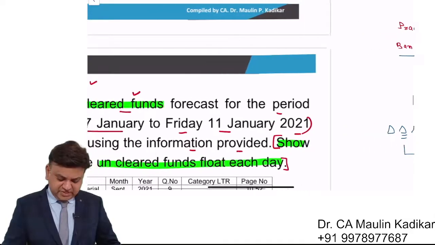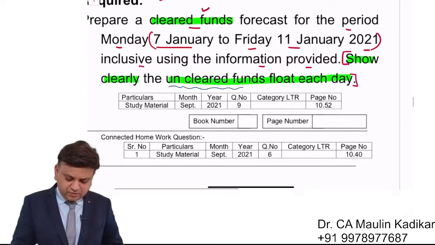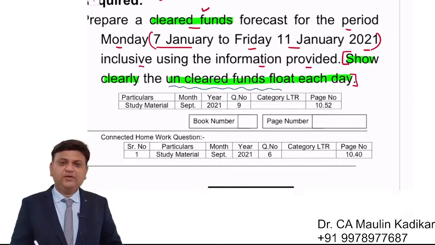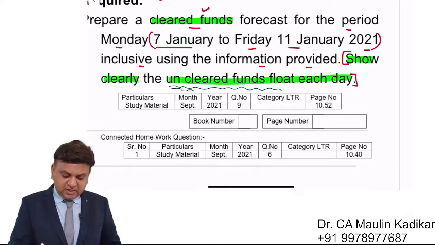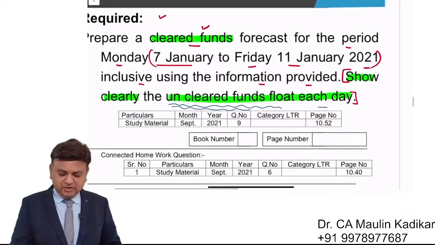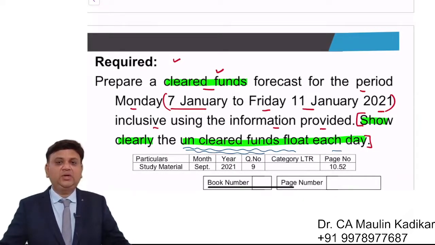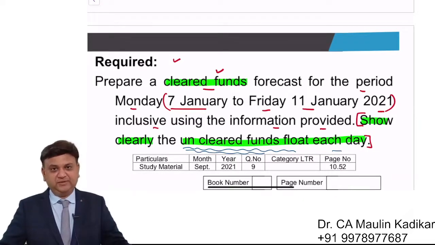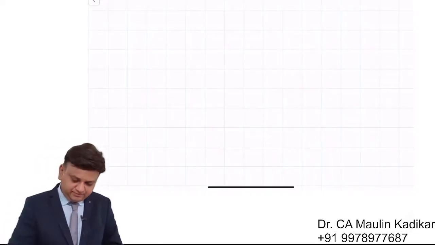The question says show clearly uncleared fund float. Uncleared fund float means the checks which are in the process of the clearing. That is what we understand as uncleared fund float each day, or the transactions which are in clearing is called uncleared fund float each day. Please write down answer.